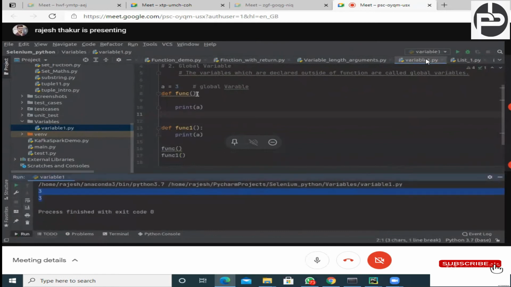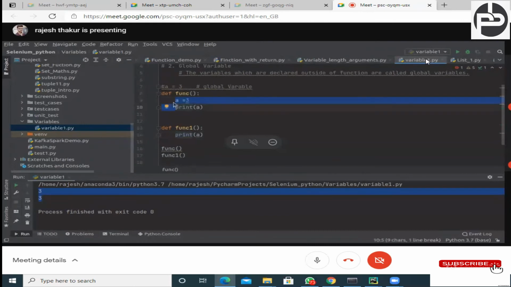But let's suppose what will happen if I define a equal to 3 here and I want to access it. You can see I'm getting red marks. Why? Because this a is now a local variable, right?